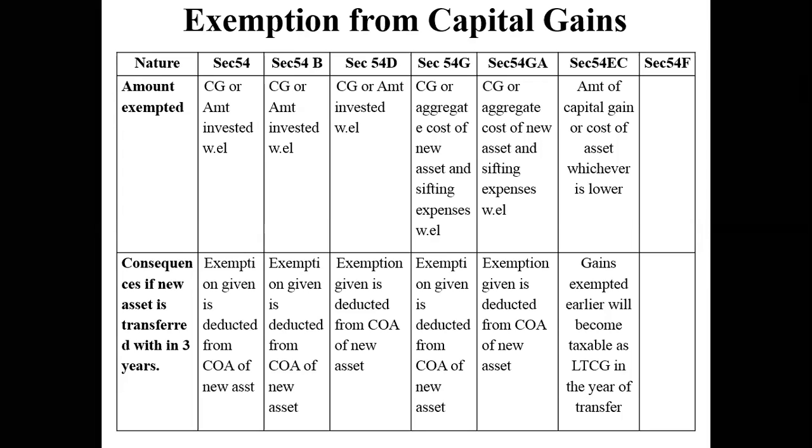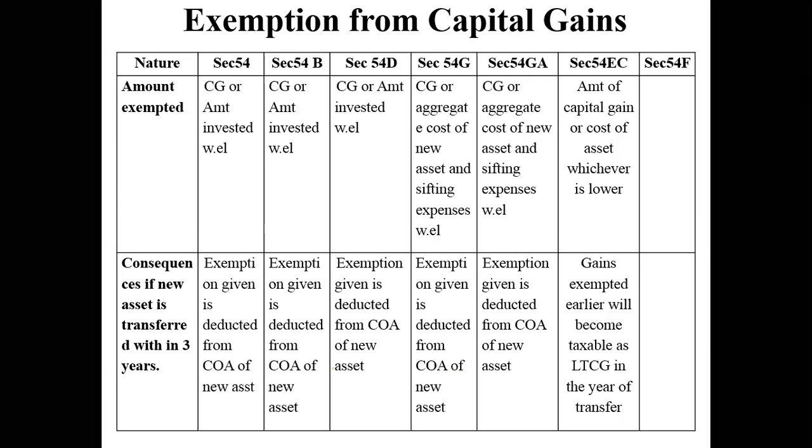Okay, so for 3 years we need to keep that money in the saving account. Not saving account, the capital gain deposit scheme account. Okay, sir. Right? I'll give you a simple example. Let's see how much you can answer.